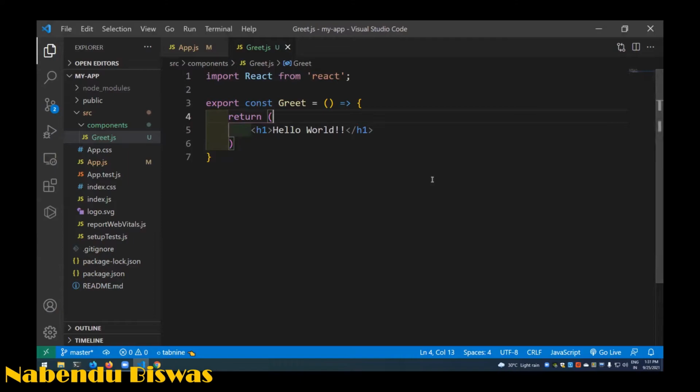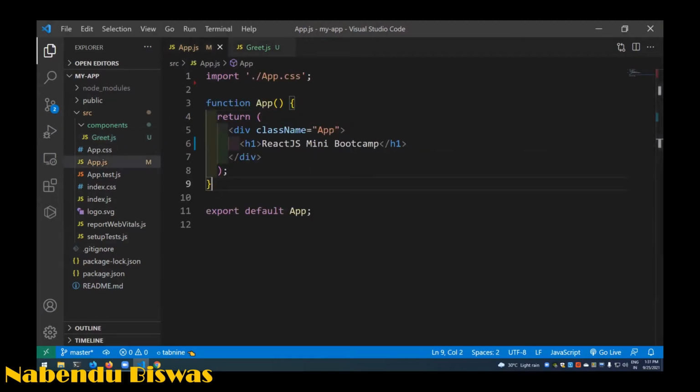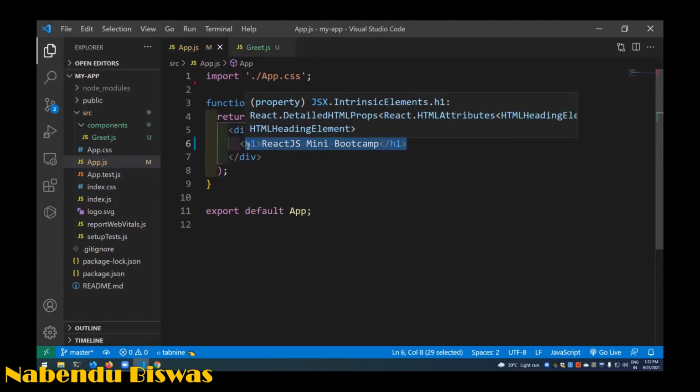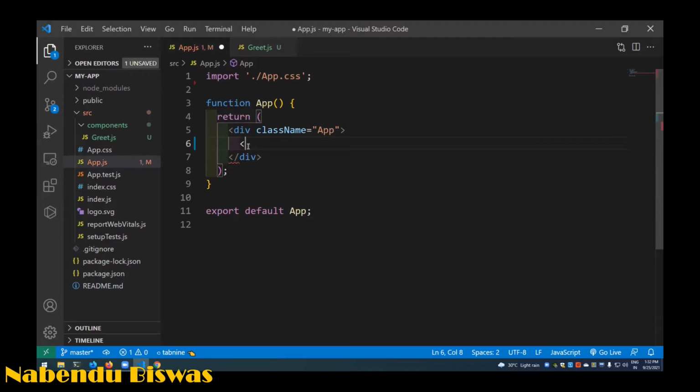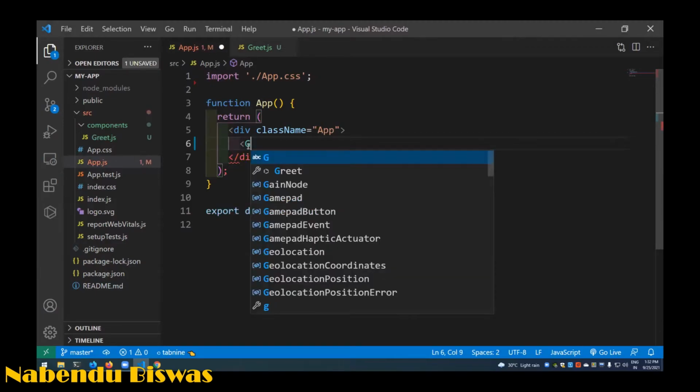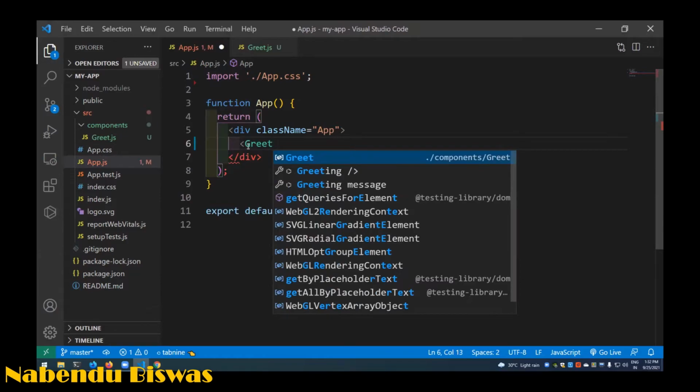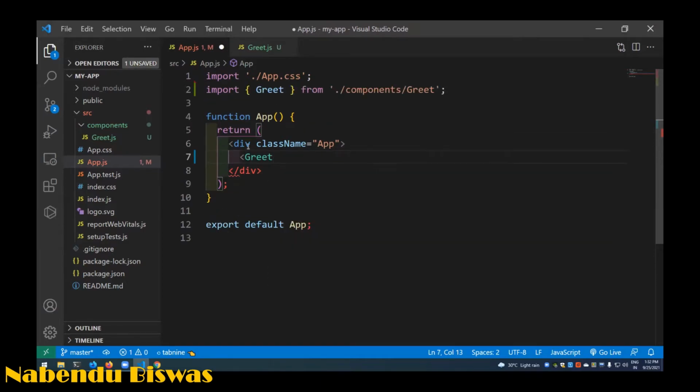And now in React we want to add everything in a component. So I want to add this component inside this app so that it can be shown. How to do that? For that I will have to import this component into this app.js, something similar to Angular but not exactly. So here I'll do greet like this, and it is giving me a shortcut. If I press enter, this is all in VS Code, it will automatically import it.